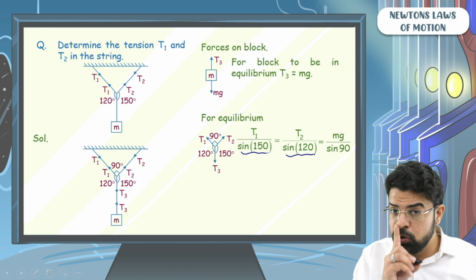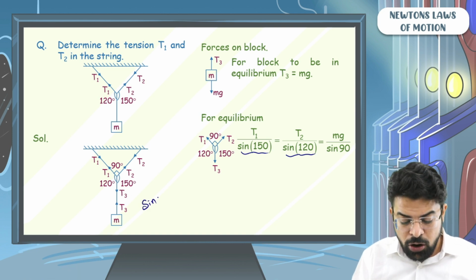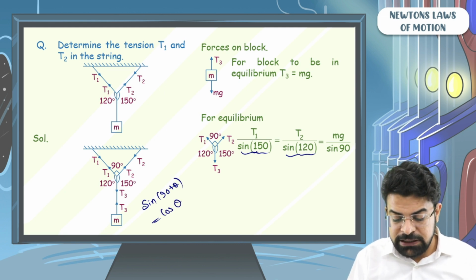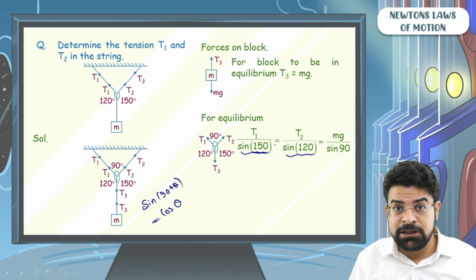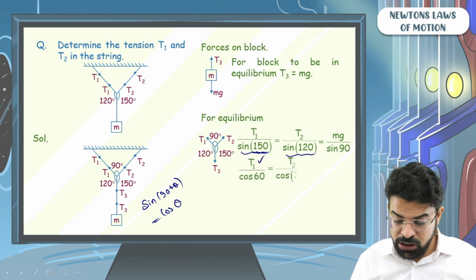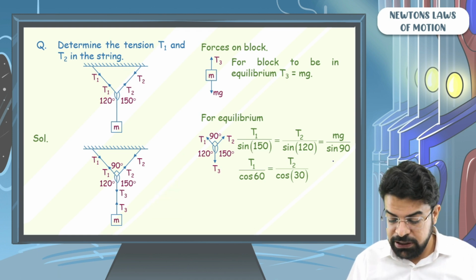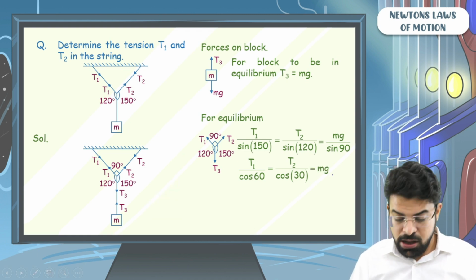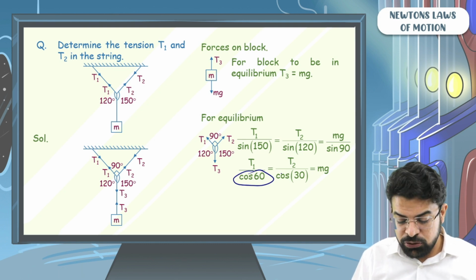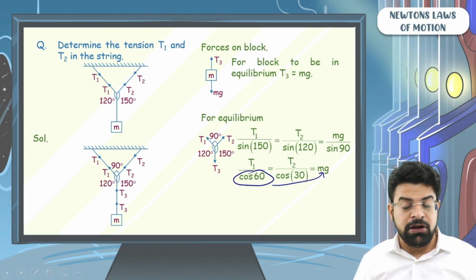I just told you guys, every time you get an obtuse angle, think of sine of 90 plus theta as cos theta. So you can think of this sine 150 as sine of 90 plus 60, which will become cos 60. So you can write T1 by cos 60 equals T2 by cos 30 equals mg. Now cos 60 is half. If in place of cos 60 you write half and bring it here, you get T1 equals mg by 2.